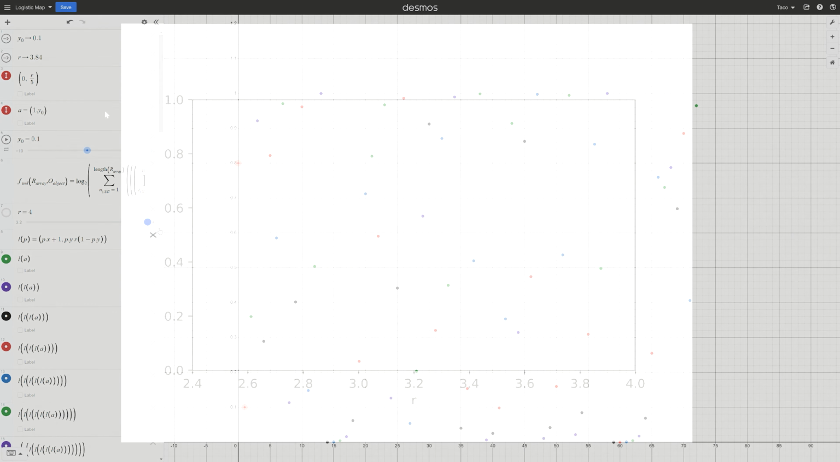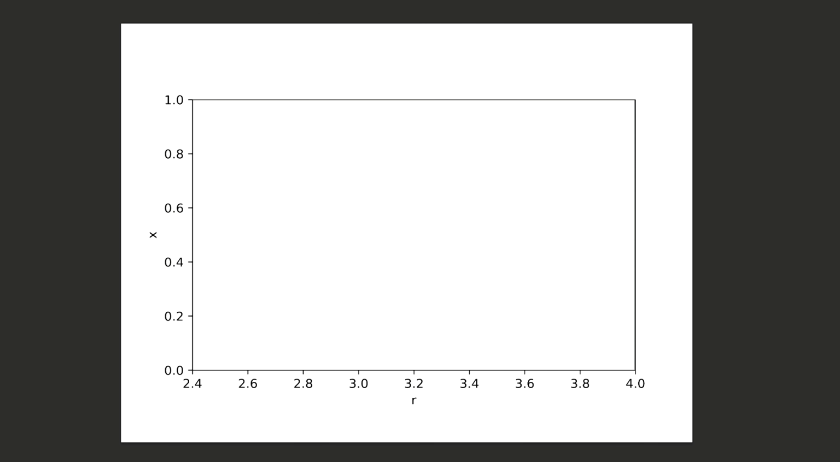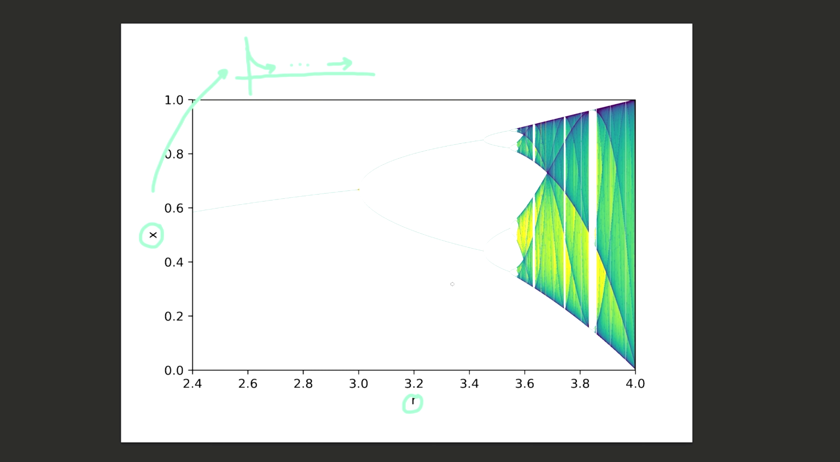We can actually view this graph a bit differently. Constructing a different pair of axes such that the x-axis represents the value of r and the y-axis are the values asymptotically approached by iteration, we get what is known as a bifurcation diagram. We can actually see where the bifurcations and chaos happen at values of r.